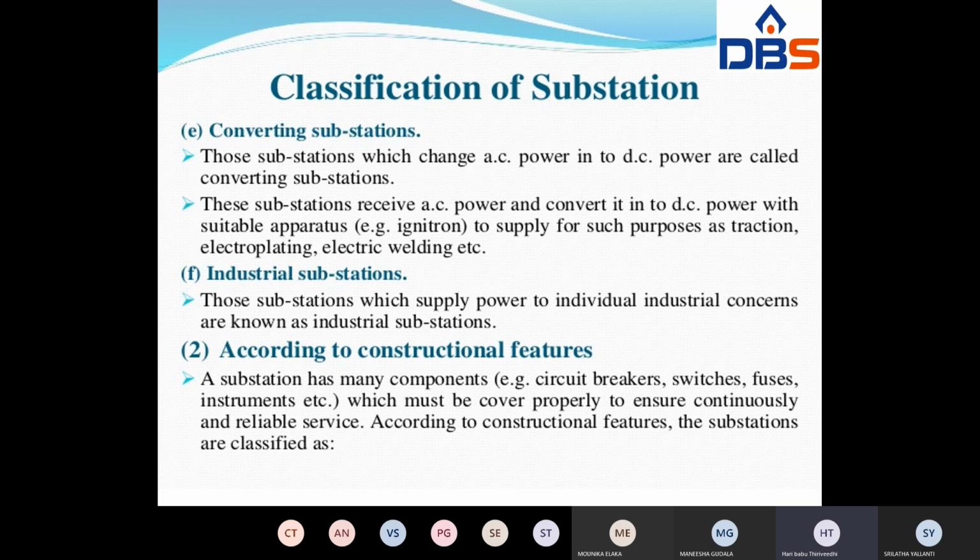Generally, a substation has many components like circuit breakers, switches, fuses, instrument transformers, and lightning arresters. So many equipments and auxiliary equipments may be available in a substation, which must be covered properly. All the equipments must be protected properly to ensure continuous and reliable service. According to construction features, the substations may be classified as